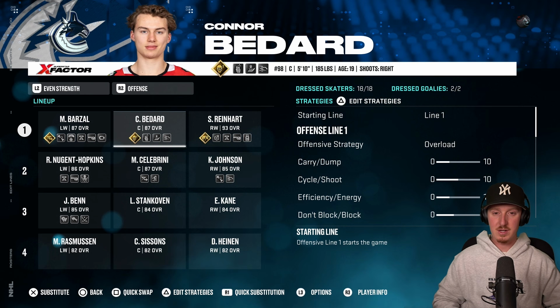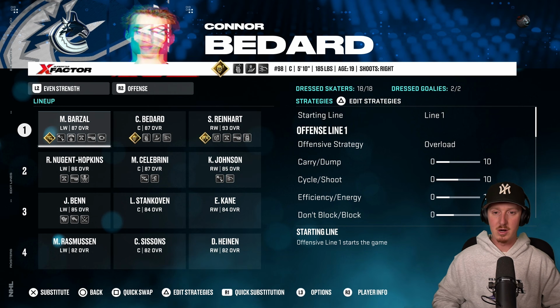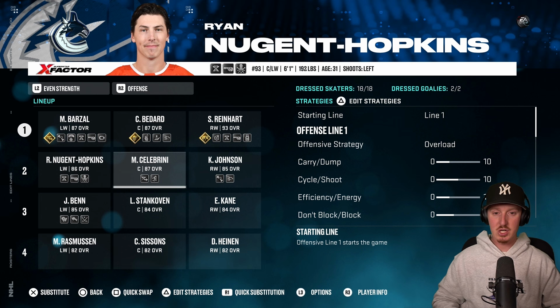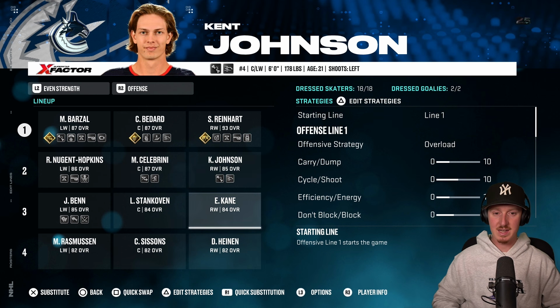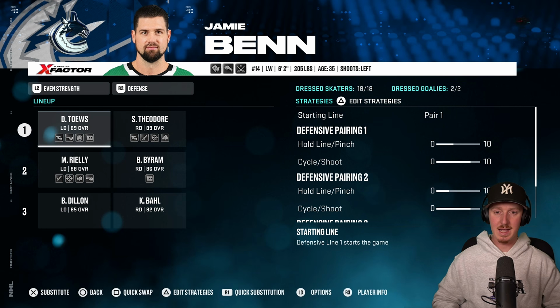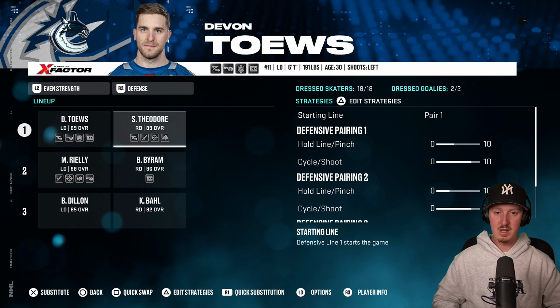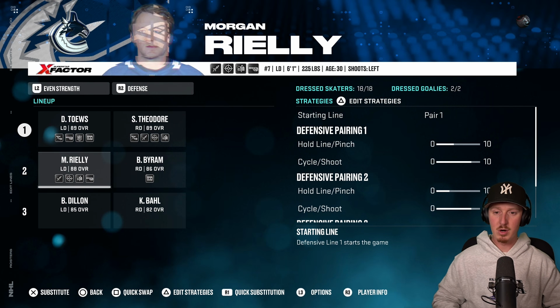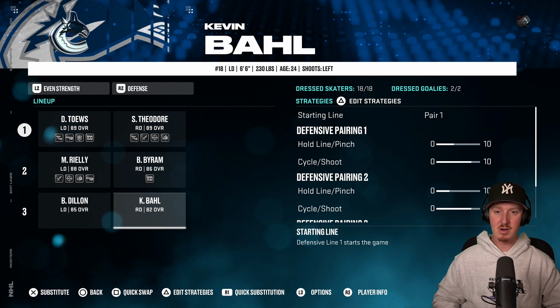So taking a look at the Vancouver Canucks team, they got themselves a really strong forward core. Connor Bedard, Sam Reinhart, Matt Barzal on the top line, Ryan Nugent-Hopkins, Celebrini, Kent Johnson on the second. Even the third line is looking amazing. So you might be thinking, well, their defense has to be lacking then. Not whatsoever. Devon Toews, Shea Theodore, Bo Byram, Morgan Riley, like there is elite player on elite player.